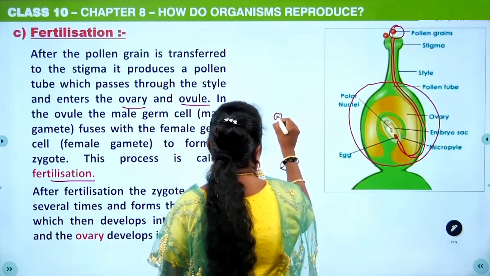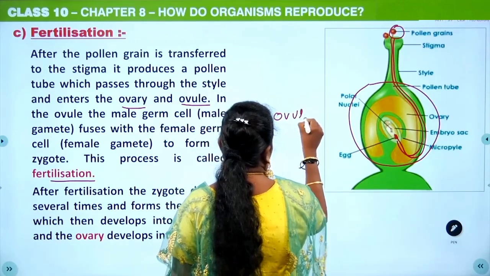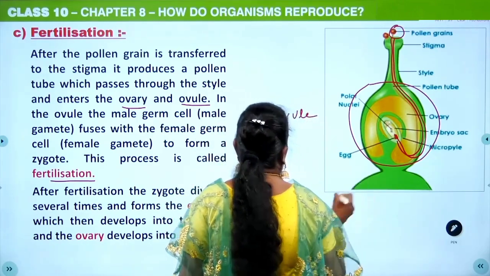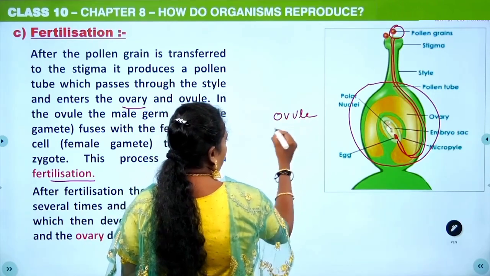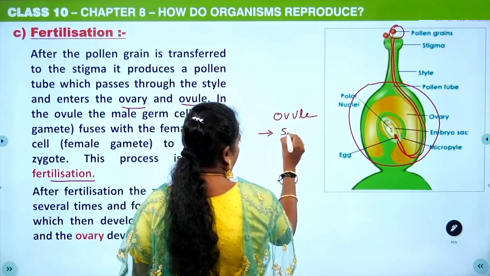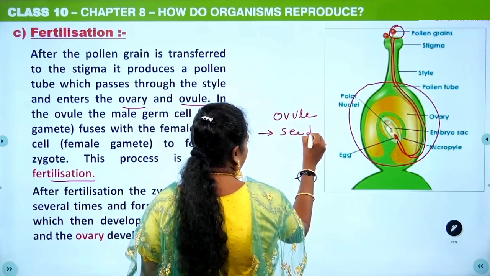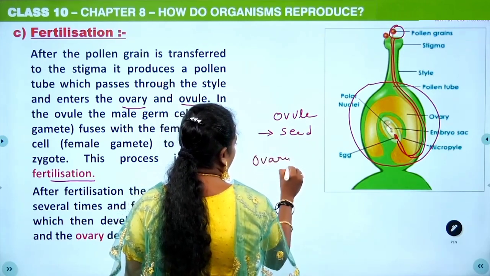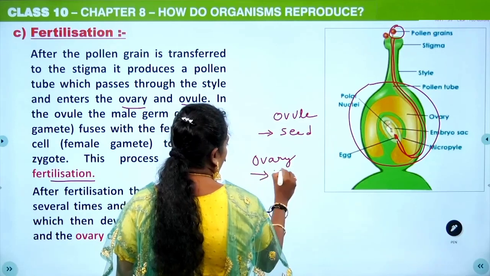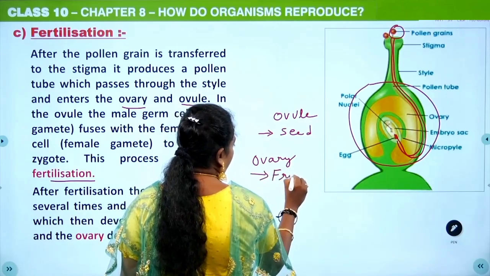So remember this, students, in many examinations they have asked this question. After the fertilization, the ovule will develop into a seed, and the ovary will develop into a fruit.